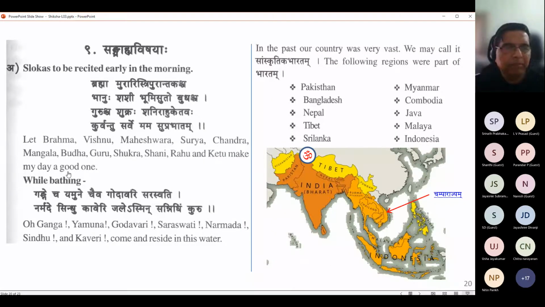May they make my day a good one. Beautiful. Brahma Muraris Tripurantakascha Banu Shashi Bhumisuto Budascha Guruscha Shukra Shani Rahu Ketavah Kurvantu Sarve Mama Suprabhatam.